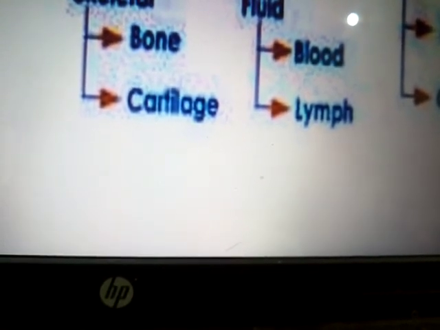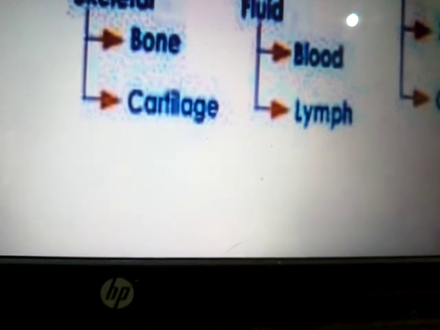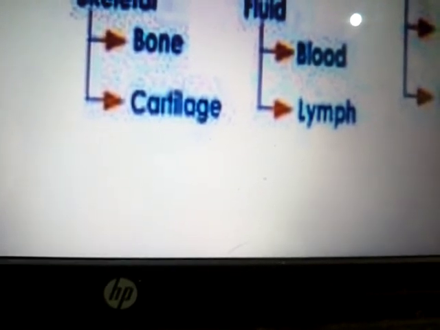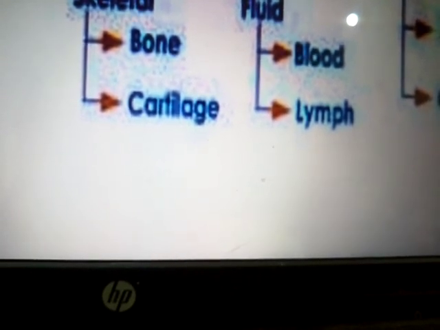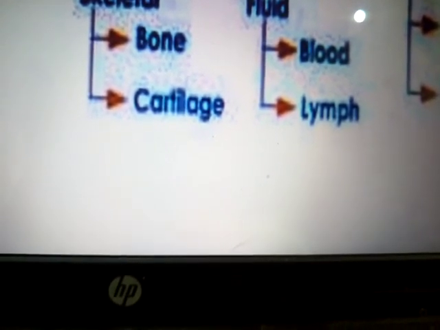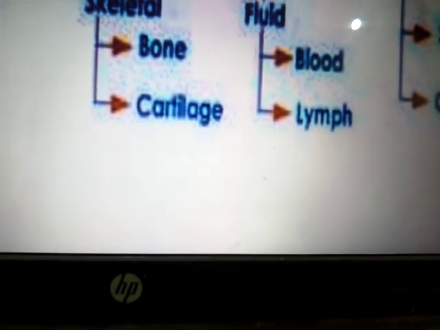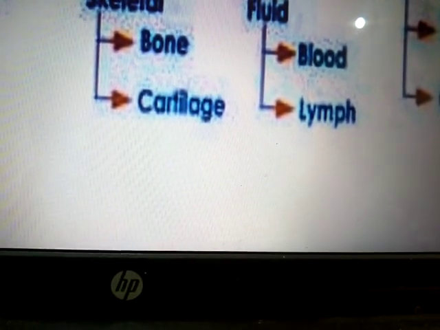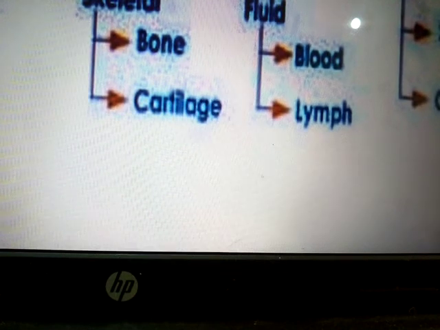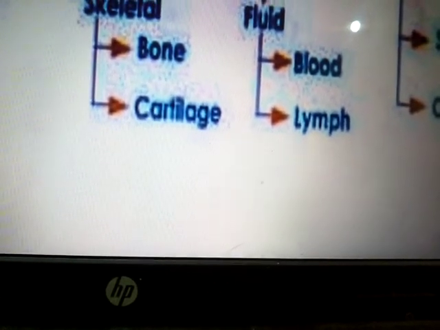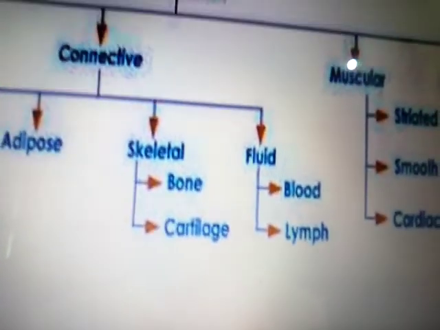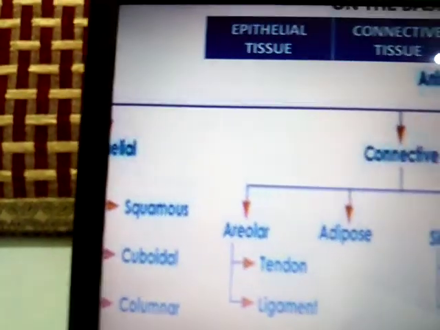It means the lymph helps in the emulsification of fat, breaking the fat into simple forms, that is fatty acid and glycerol. So lymph helps in the protection of our body by producing antibodies, and it also helps to neutralize the excess of fat if it is present in our body. So again, one by one we will start this animal tissue from the epithelial tissue.